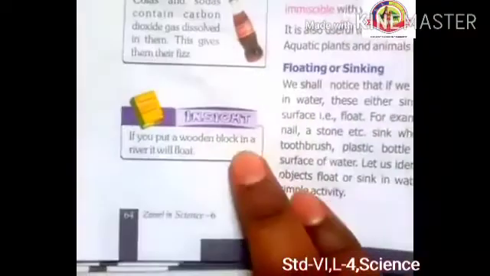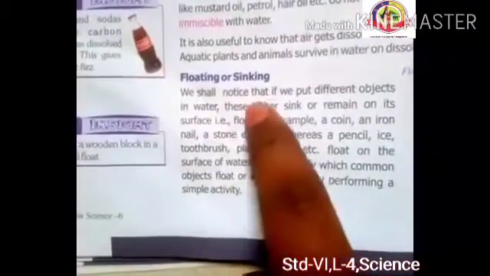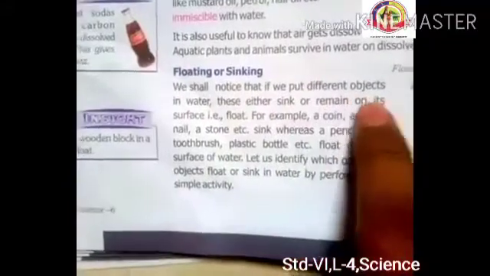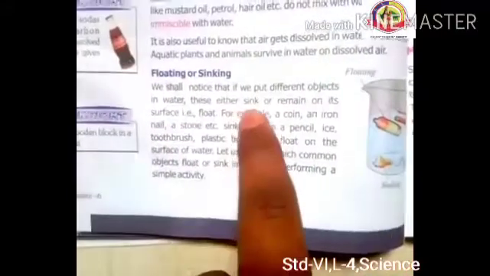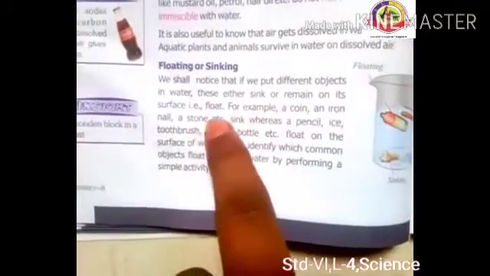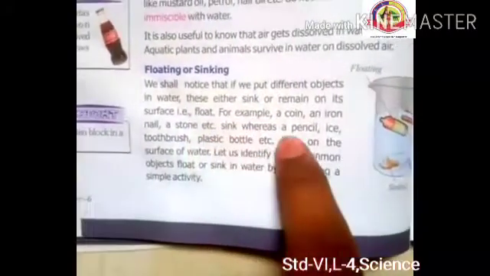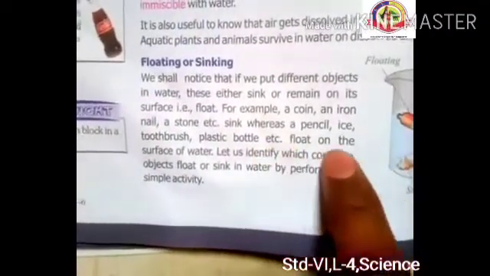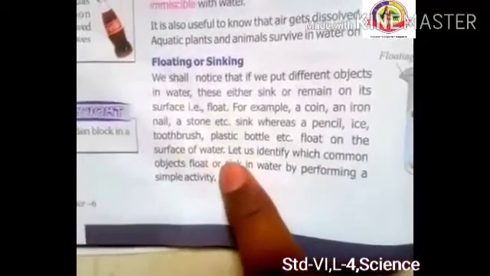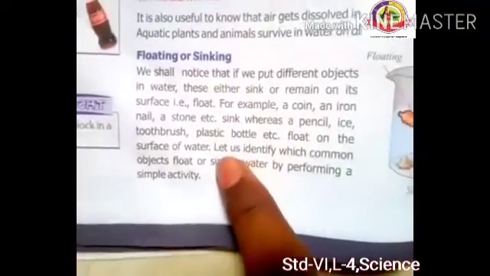If you put a wooden block in a river, it will float, right? Of course, we shall notice that if we put different objects in water, these either sink or remain on its surface, float. For example, a coin, iron nails, stone, etc. sink, whereas pencil, ice, toothbrush, plastic bottle, etc. float on the surface of water because their density is less than water, and so they will float.